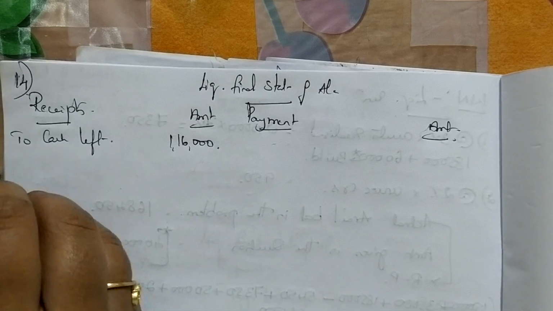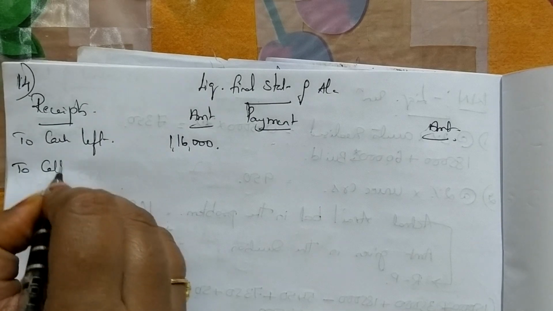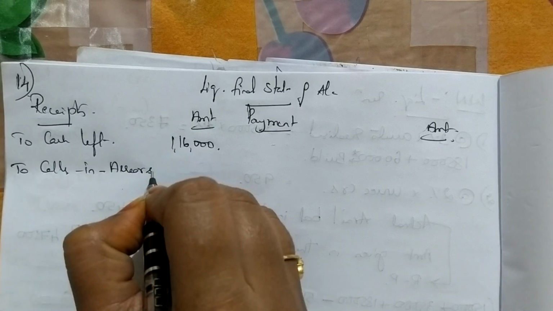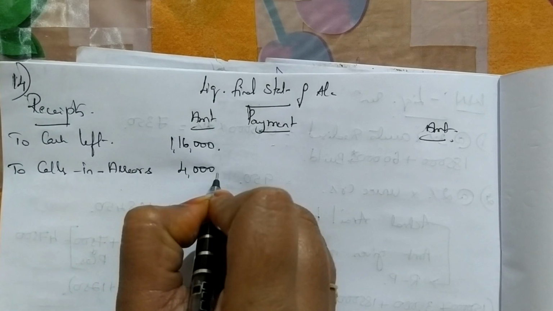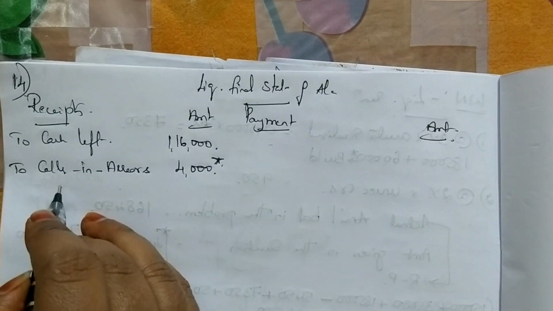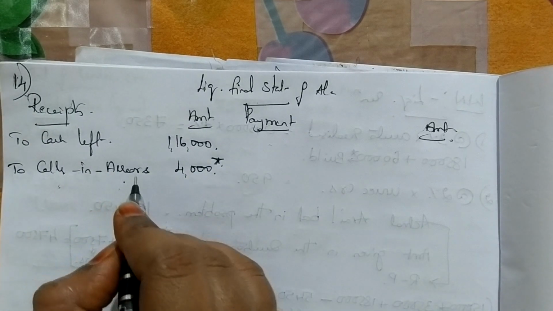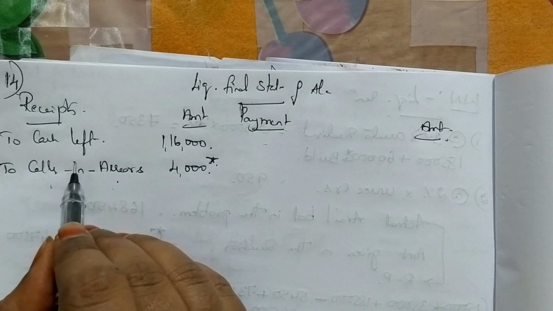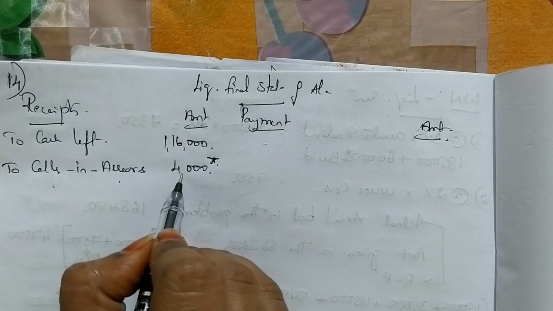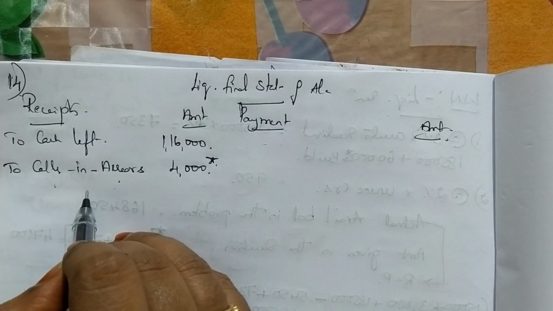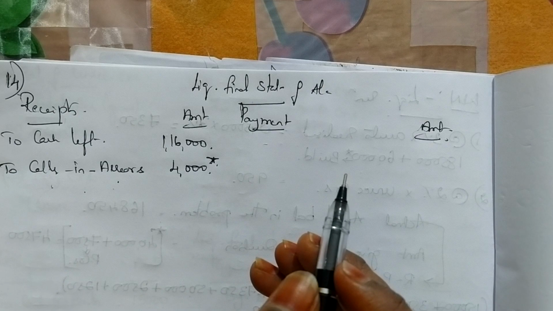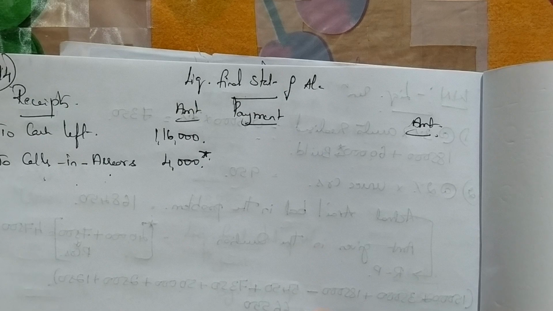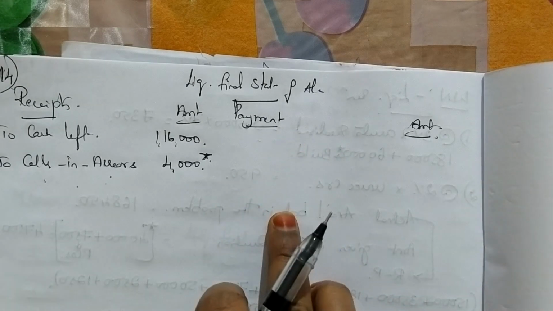So here I will write calls in arrears. Calls in arrears they have given me 4,000. Now why did I write calls in arrears under the receipt side? They are supposed to pay me 4,000 but they still did not pay. So I am asking them to pay, so I am going to receive 4,000. That is why I have put it under the receipt side. Similarly, where will you write calls in advance? Calls in advance, they have already paid me more amount. So I am returning the extra amount that they have paid me. So I have to write it under the payment side.